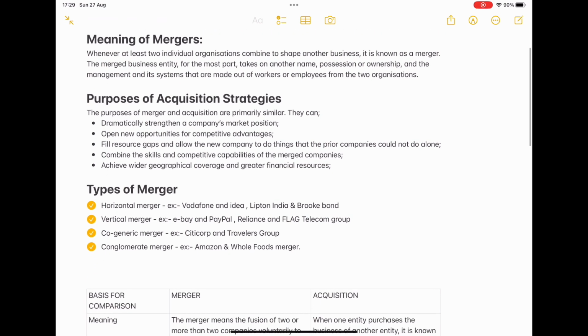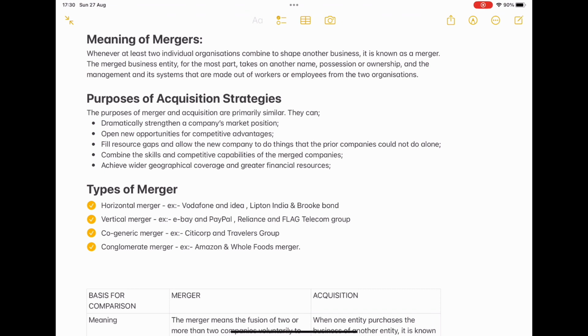So the types of mergers: for practicals these things will not be given, but in order to understand the concept we should know what types of mergers we have. We have horizontal merger, vertical merger, cogeneric merger, and conglomerate merger.